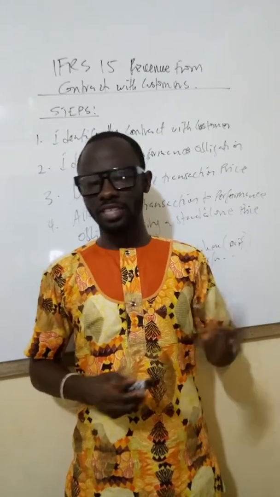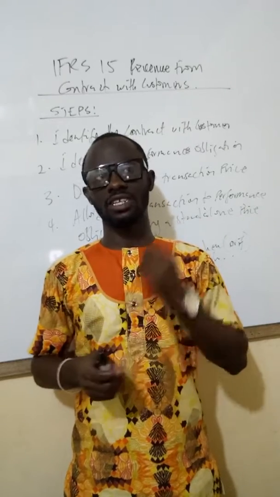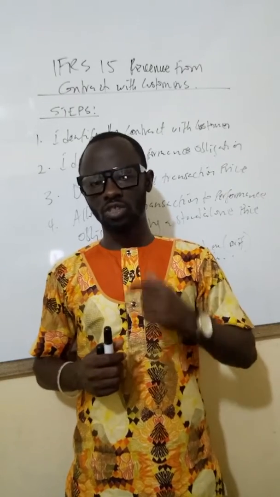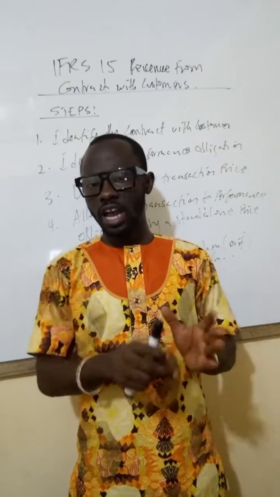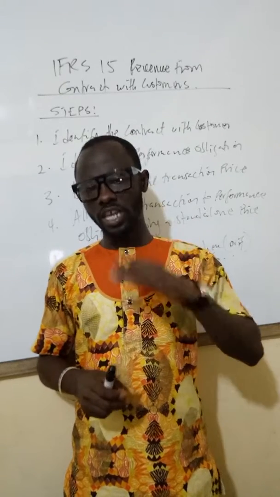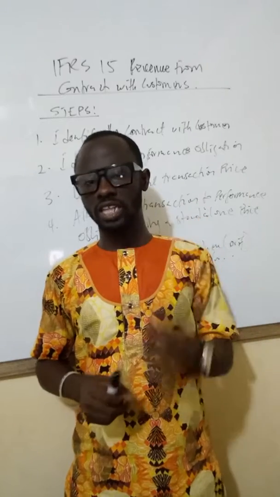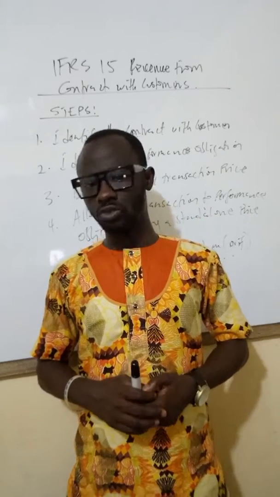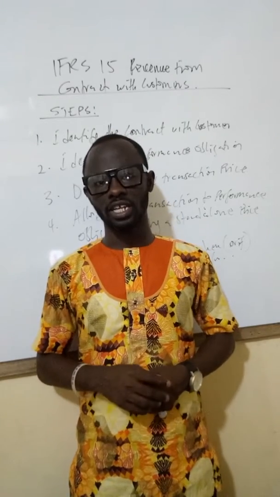Under IAS 18 we would have recognized that as revenue, but you agree that recognizing that as revenue for 2018, when the work will actually be done in 2019, means that you'll be overstating the profit for 2018 and understating the profit for 2019.